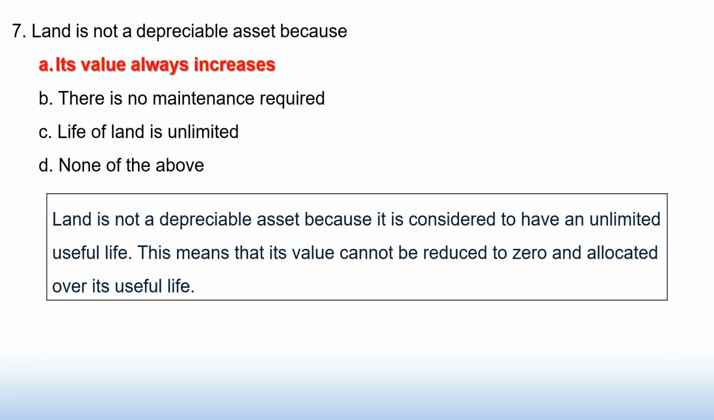Land is not a depreciable asset because option A its value always increases, B there is no maintenance required, C life of land is unlimited, D none of the above. Answer option A its value always increases. Land is not a depreciable asset because it is considered to have an unlimited useful life. This means that its value cannot be reduced to zero and allocated over its useful life.